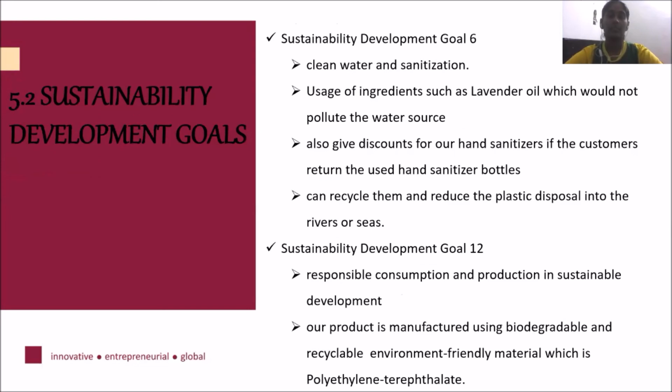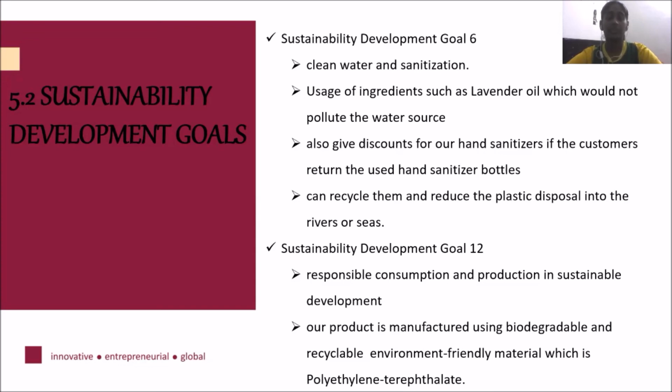There are two goals that we are focusing on. The first one is goal number 6, clean water and sanitation. The usage of ingredients such as lavender oil will not pollute the water source because it comes from a natural source. We are also giving discounts on our hand sanitizers if customers return their used hand sanitizer bottles, so we can recycle them and reduce the plastic waste that will eventually go to the oceans and seas.